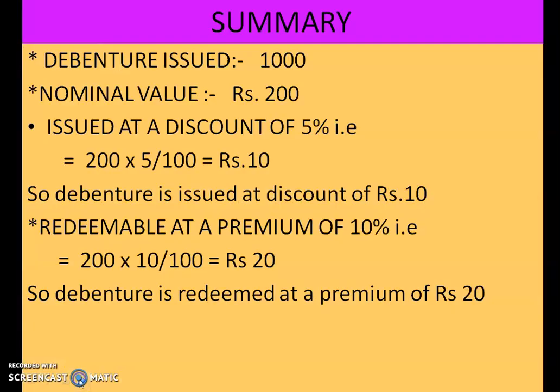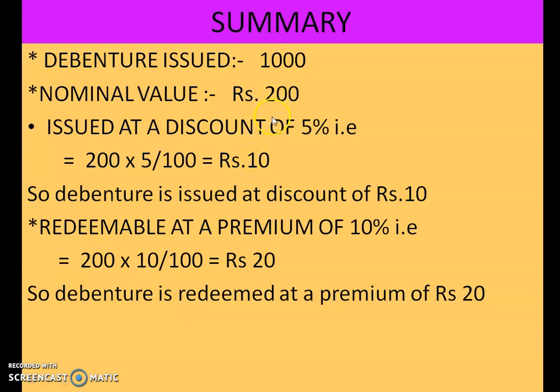Issued is 1,000, nominal value is 200, issued at a discount of 5%. You have to convert this percentage into rupees. So what you will do? The nominal value, how much is it? 200, it is given in the question. So 200 into 5% is the discount. Converting it into rupees, you will get 10 rupees as your discount.